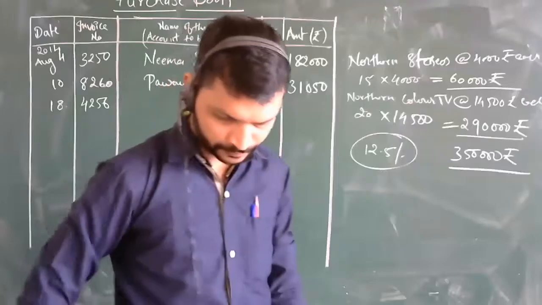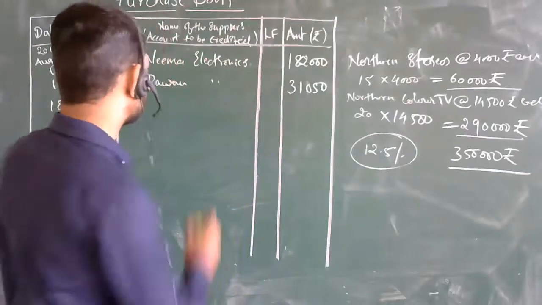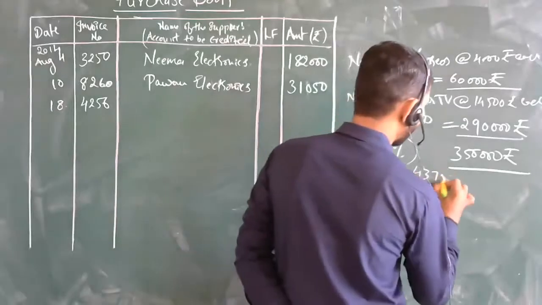Remove the trade discount of 12.5% on that. Sir, the trade discount is 43,750.